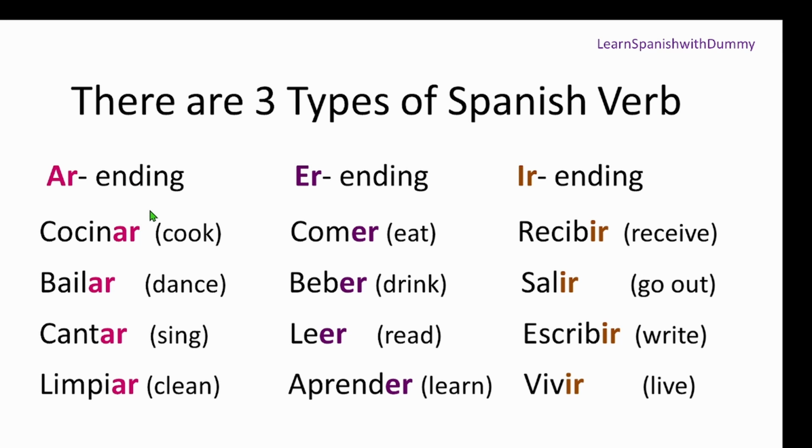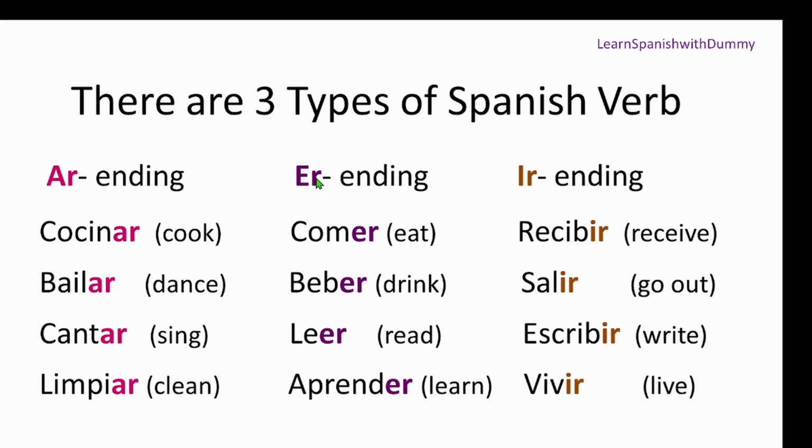So let's see some of the examples. We have cook. Cook in Spanish is cocinar. Dance is bailar. Sing, cantar. Clean, limpiar. Now, these are the AR verbs. See, they all end with AR, right?